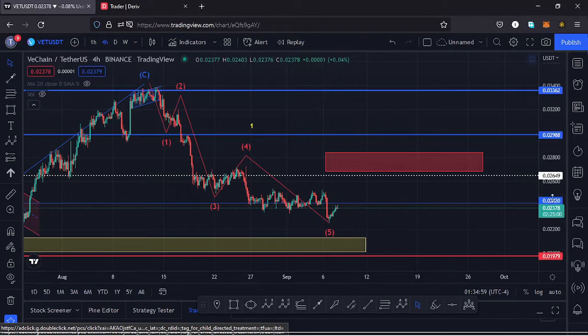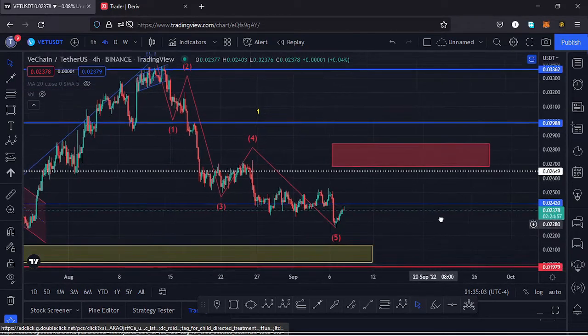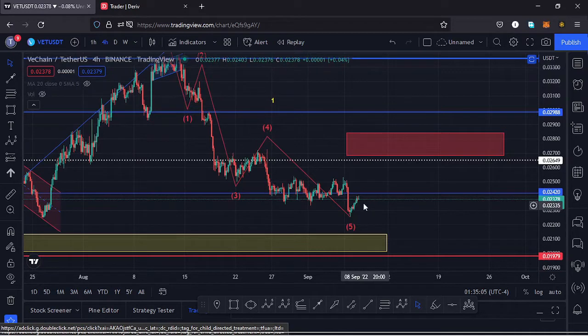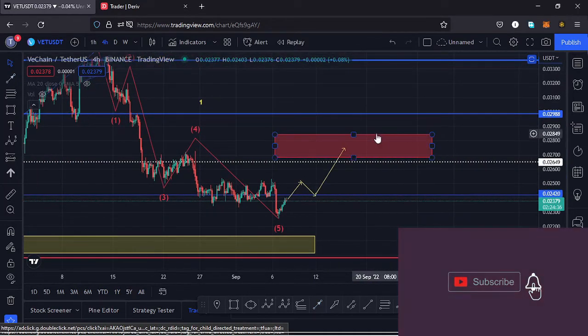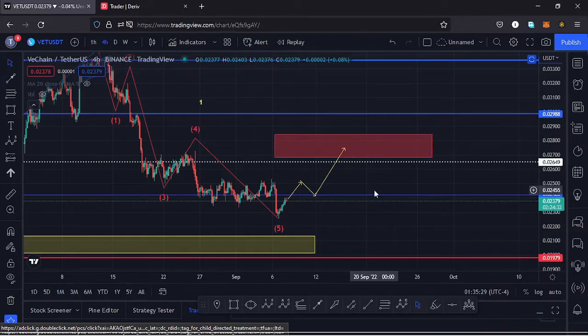So the first movement that I expect to play out here on this chart is that we can continue pushing higher, manage to break above this key area of resistance at around the $0.024 mark. Once we manage to break above that key area of resistance, maybe have a retest of that key area of resistance and continue pushing higher, and that movement should get us into our target area for that second wave, that is between the $0.028 mark and the $0.026 mark. Once we get into that range, then we can say we have seen the formation of a wave 2,